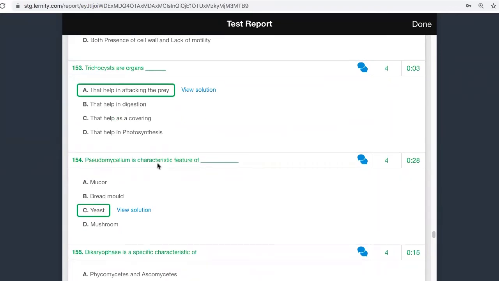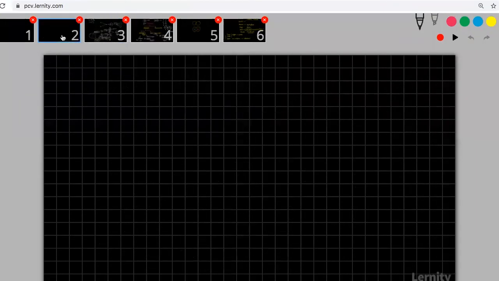Pseudomycelium is a characteristic feature of what? It is a characteristic feature of yeast. What is the meaning of pseudomycelium? Pseudomycelium means false mycelium. Yeast is an organism which shows a false case. Why?